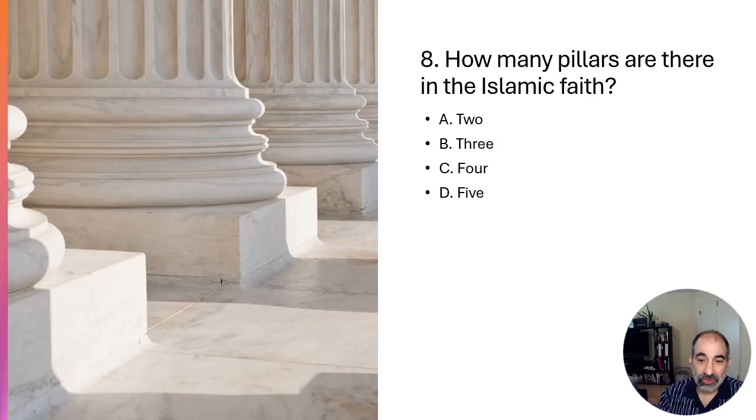All right, next. Question 8. How many pillars are there in the Islamic faith? 2, 3, 4, or 5? A, B, C, or D? And there are actually 5 pillars in the Islamic faith. Again, in my longer video, I go through them all, what you're supposed to do. These are things that Muslims are supposed to do. Do all Muslims do them? No. Do all Jewish people eat kosher? No. Do all Christians go to church every Sunday? No. But these are the 5 pillars of the Islamic faith.